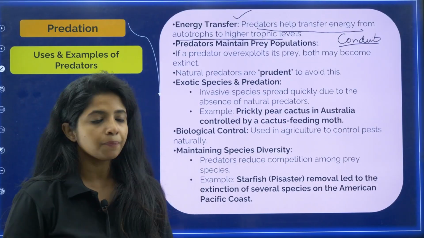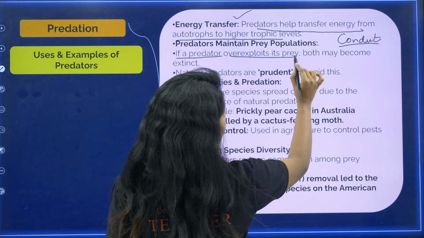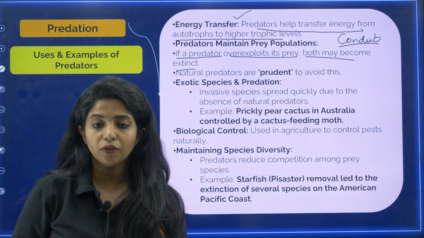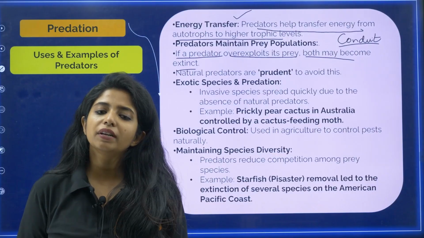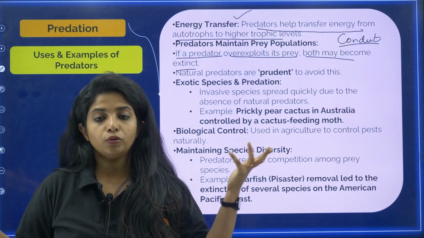The second thing, predators maintain the prey population. That is, if a predator overexploits its prey, both the predator and the prey may become extinct. For example, there is a tiger and it eats all the deer which are there. Now, what will it survive on? If there is no food, both of them are going to die.